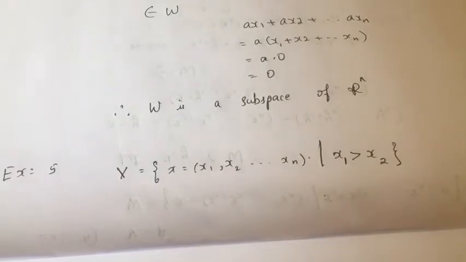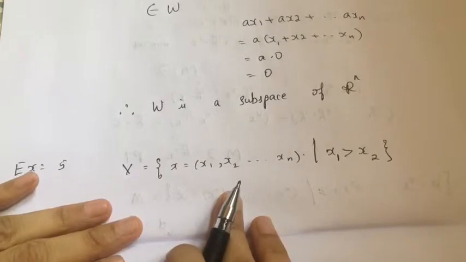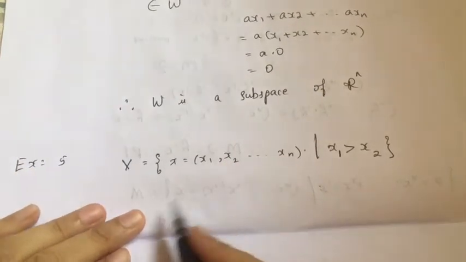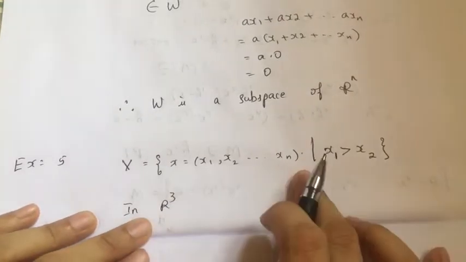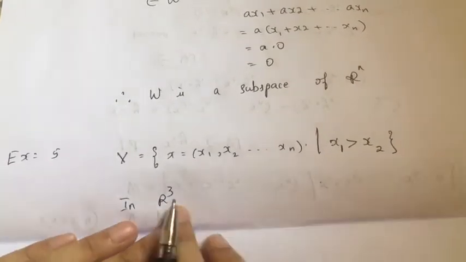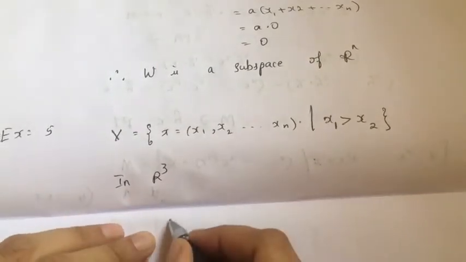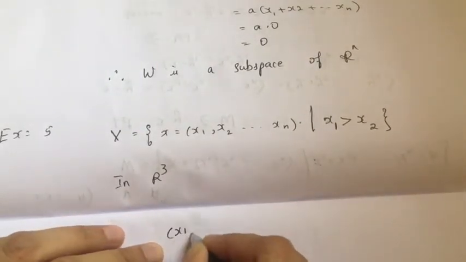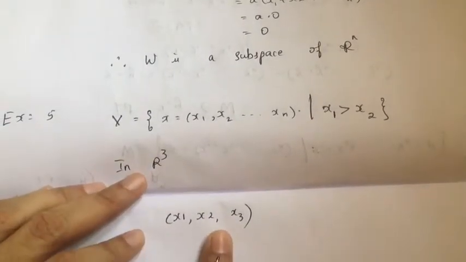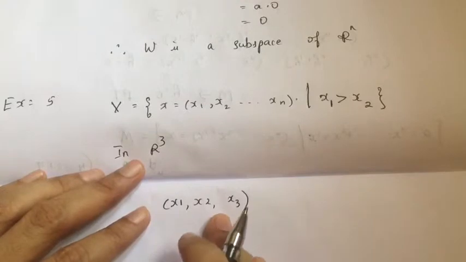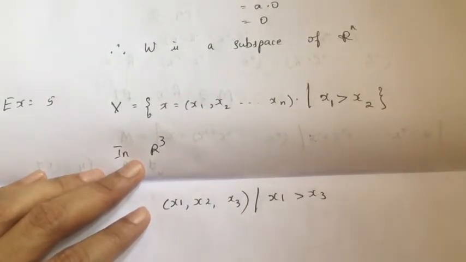If I take R3, what happens? How is any vector in R3? Simply, instead of taking n entries, I just take a triplet. So in R3, any vector is like this, (x1, x2, x3). Now I'm putting the condition that x1 is greater than x3.